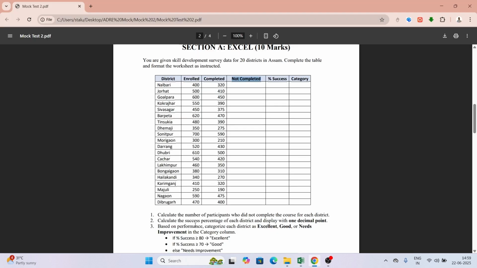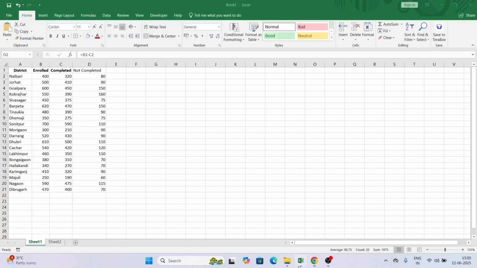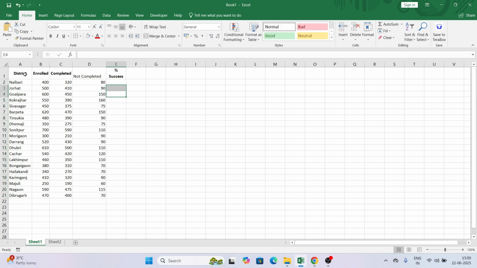Next thing, calculate the success percentage of each district and display with 1 decimal point. So we need to display the success percentage. How we can display success percentage, we have already discussed this, if you remember. So I'm just keeping it as bold.